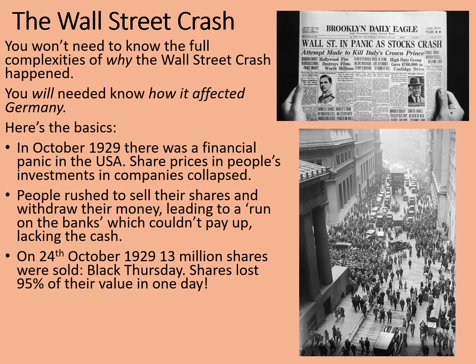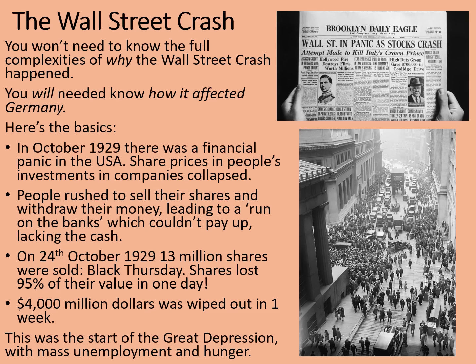On the 24th of October 1929, 13 million shares were sold. This was known as Black Thursday. Shares lost 95% of their value in just one day. $4,000 million was wiped out in 1 week. This was the start of the Great Depression, with mass unemployment and hunger. And Germany was far from immune.